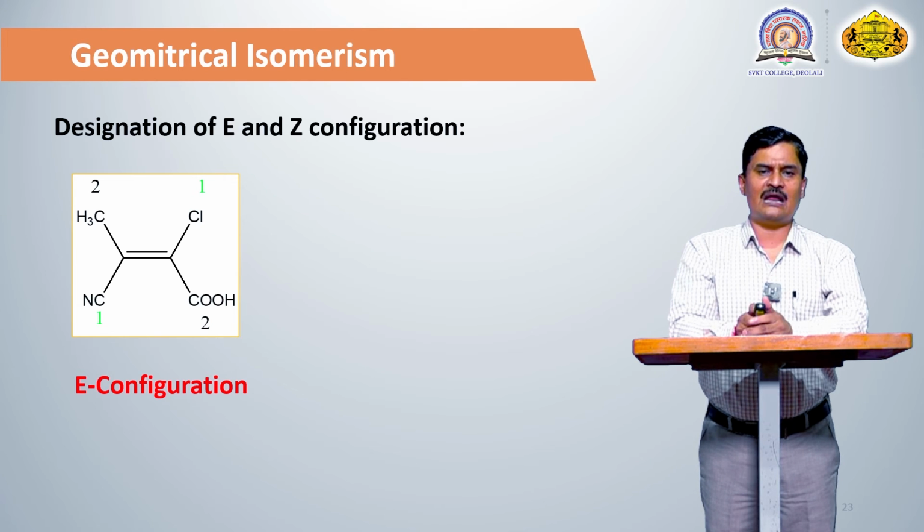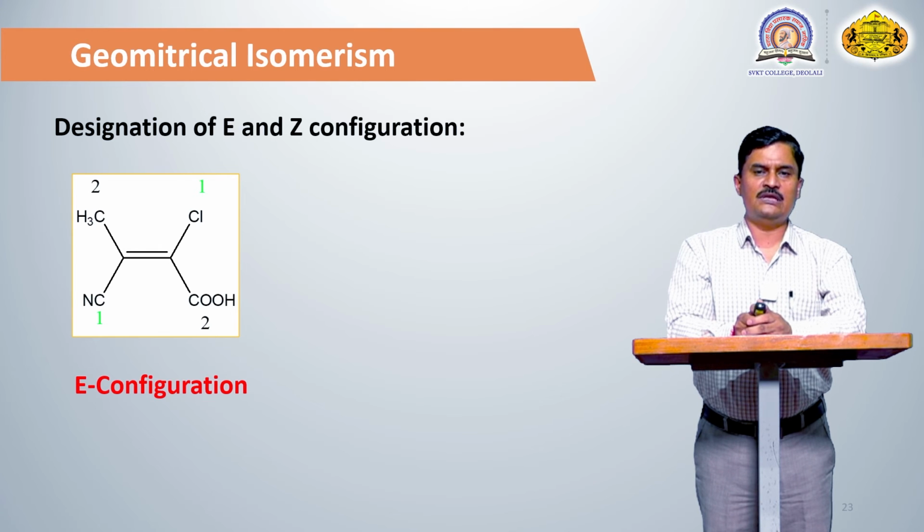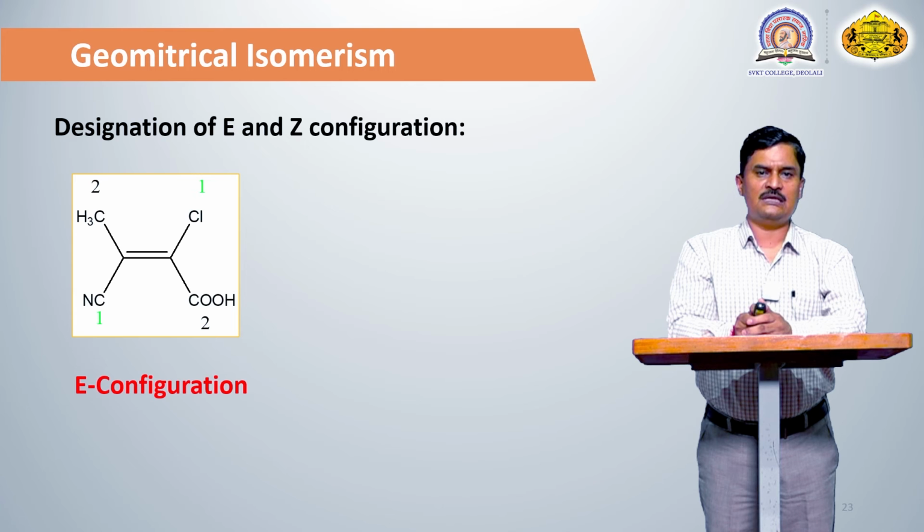Similarly, the second carbon is attached to chlorine and COH. The atomic number of chlorine is 17, which is higher compared to carbon, whose atomic number is only 6. So carbon number 2 is attached to Cl and COH. Cl has the first priority and COH has the second priority. So in this case, the first priorities are opposite to each other, and similarly the second priorities are also opposite to each other. So the configuration of this compound is E. So the designation of this compound is E isomer.